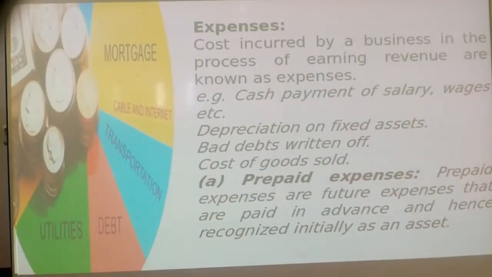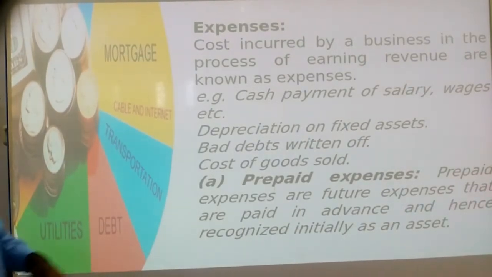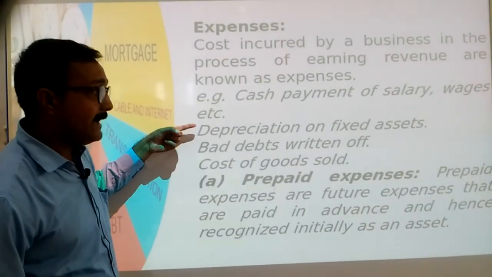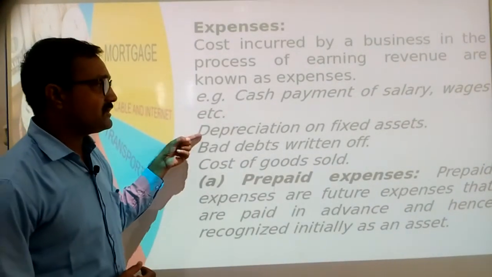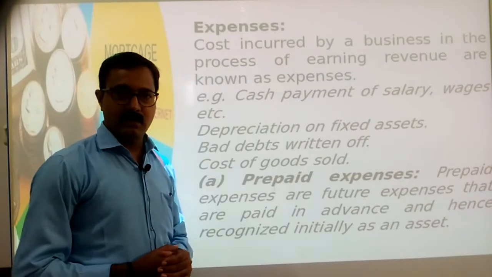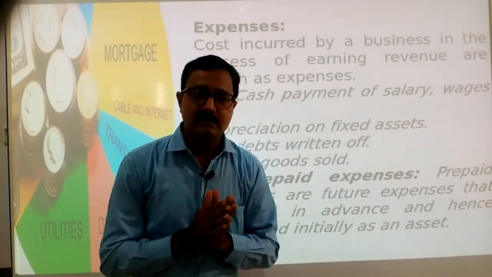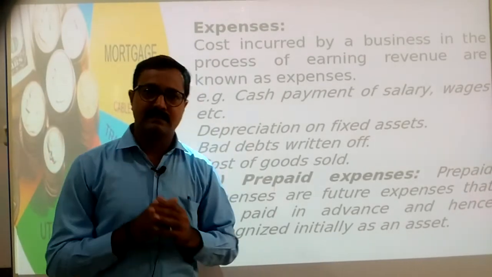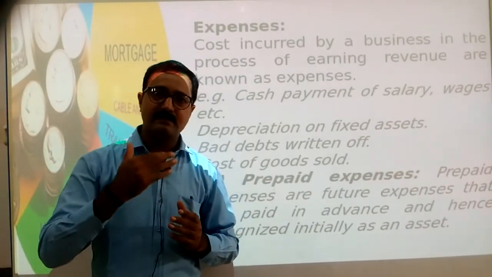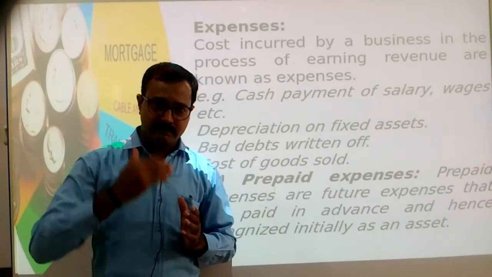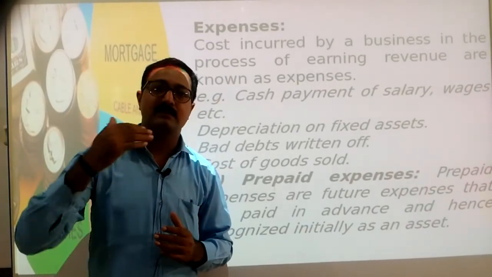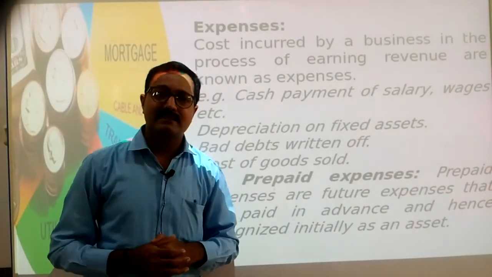So cash payment of salary and wages that we have seen are examples of expenses. And one more very important expense is depreciation. Depreciation on fixed assets. So first we have to find out, sir, what are fixed assets? In a business organization, all the things which help the business organization to earn money in the long run, long term, are called fixed assets.